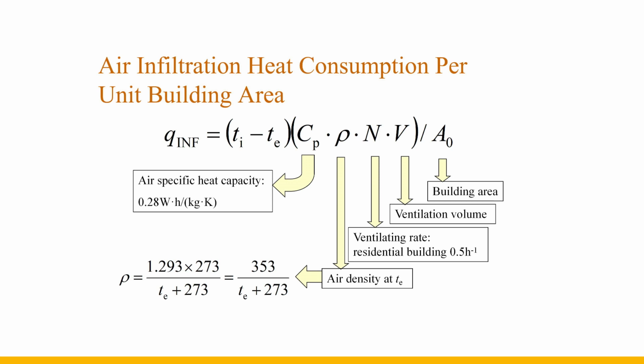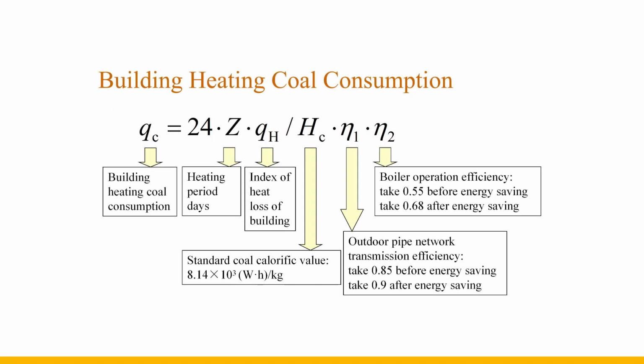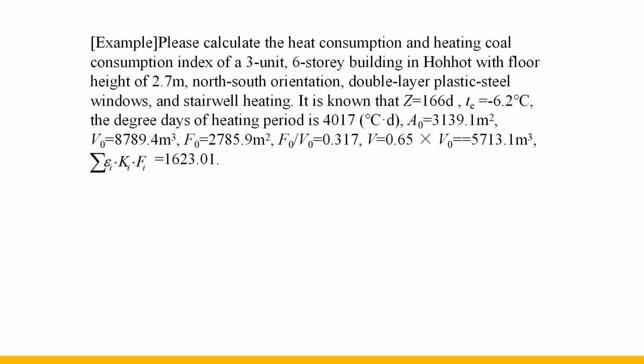This is the calculation formula of air infiltration heat consumption per unit building area. Building heating coal consumption refers to the standard coal consumption per unit building area in a heating period in order to maintain indoor calculated temperature under the condition of average outdoor temperature during the heating period. The indicator is used to measure whether the building meets the requirements of energy-saving standards or to calculate the specific effectiveness of coal savings. Next, let's do an exercise.